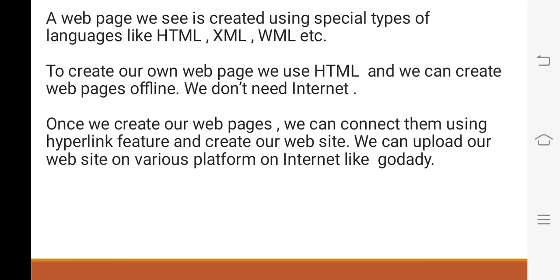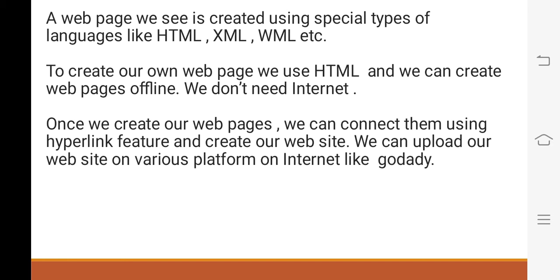Now children, we will understand how we create the web page. Children, to create a web page, we use special types of languages like HTML, XML, WML, etc. Now we will understand about HTML language. To create a web page, children, we will use HTML language, that is also known as hypertext markup language. And children, we create the web page offline. We don't need internet connection to create the web page.